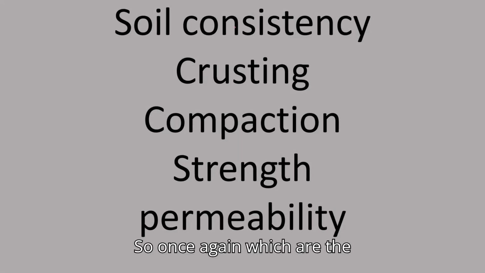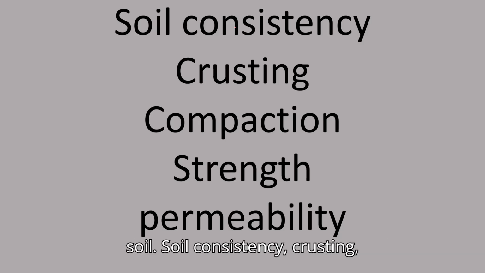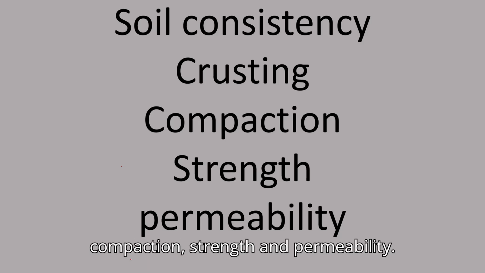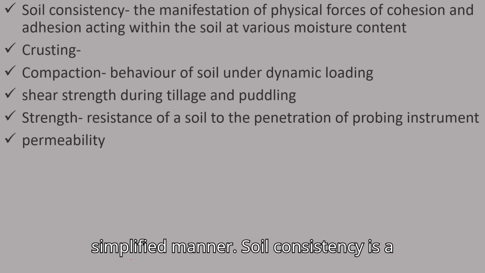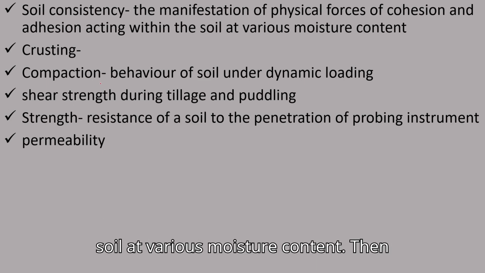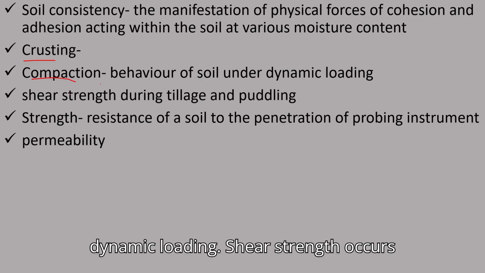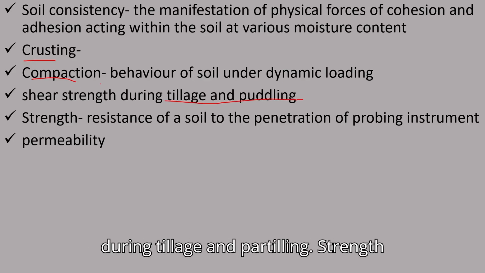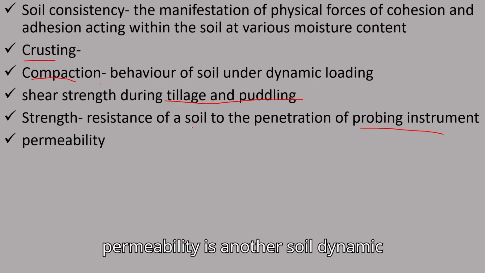So once again, which are the dynamic properties of soil? Soil consistency, crusting, compaction, strength, and permeability. Let's explain each in a simplified manner. Soil consistency is a manifestation of physical forces of cohesion and adhesion acting within the soil at various moisture contents. Crusting we will study later. Compaction is the behavior of soil under dynamic loading. Shear strength occurs during tillage and puddling. Strength is the resistance of a soil to the penetration of a probing instrument. Then permeability is another soil dynamic property.